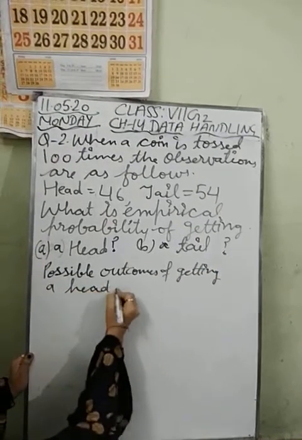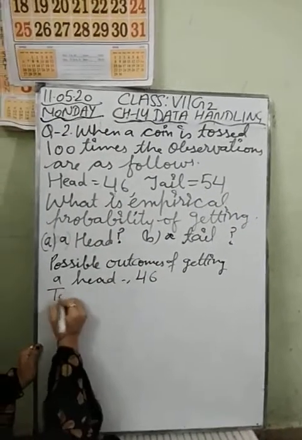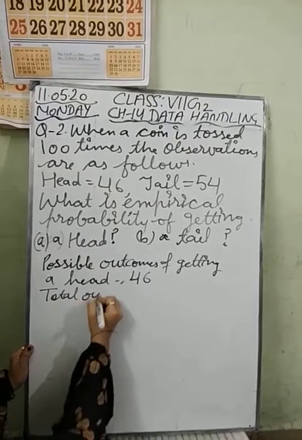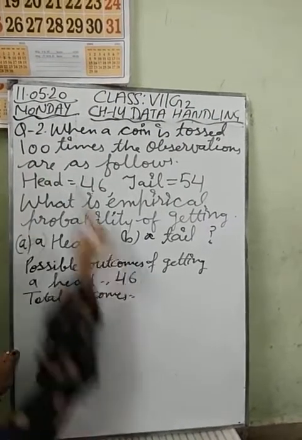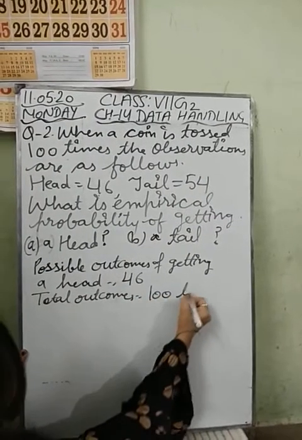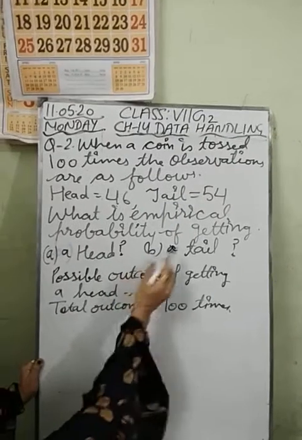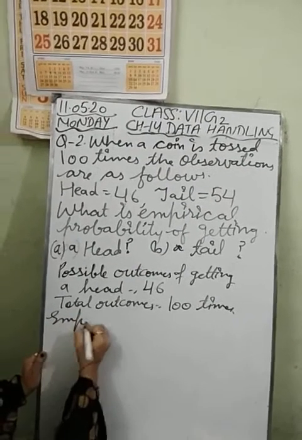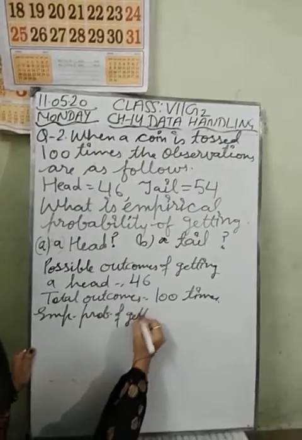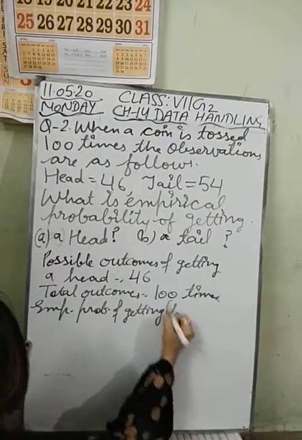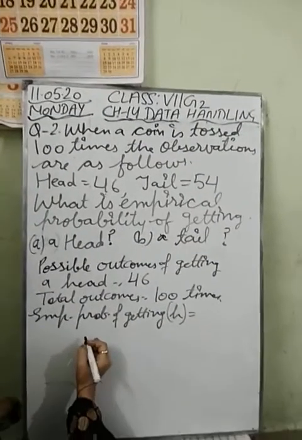How many possible outcomes are given? 46. And total outcomes are given, 100 times. So you have to find the empirical probability of getting a head.